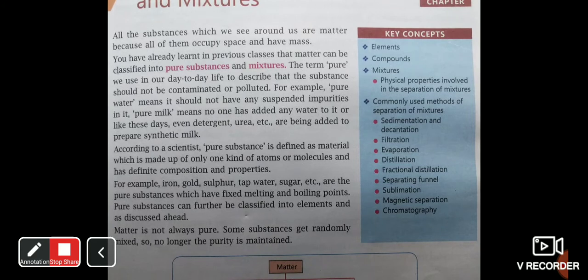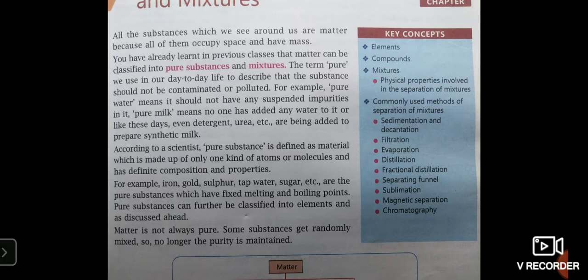You can see in the example given in your book, iron, gold, sulfur, tap water, sugar, etc. are pure substances, which have a fixed melting point and fixed boiling point. Now, students, please remember this. In chemistry, we consider the boiling point and melting point as a property of purity of a substance.